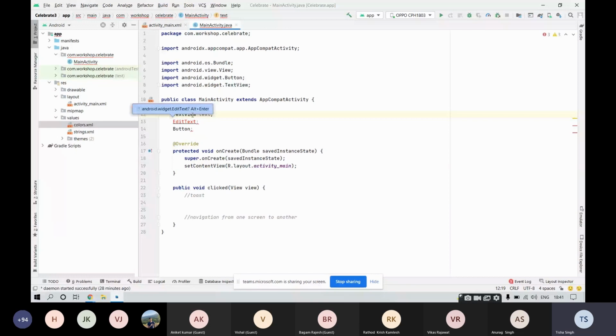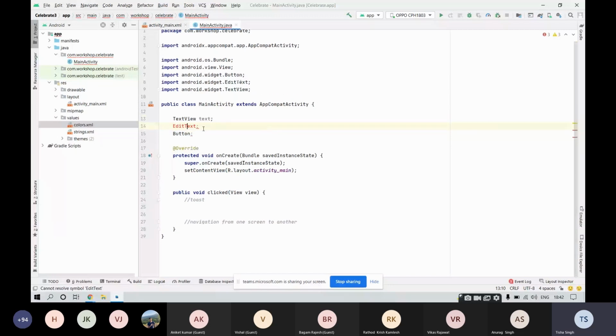If you're getting an error message like this for the edit text, click Alt plus Enter, and then you will get an option like import class. Then it would be imported over here. This is a widget that would be imported. Every widget that we are using would be imported into our package. Fine. So we have imported edit text successfully.